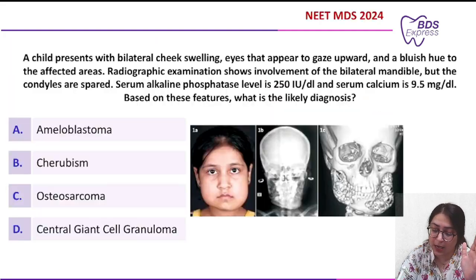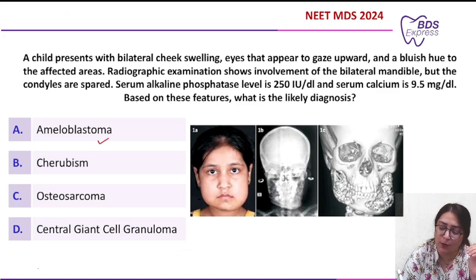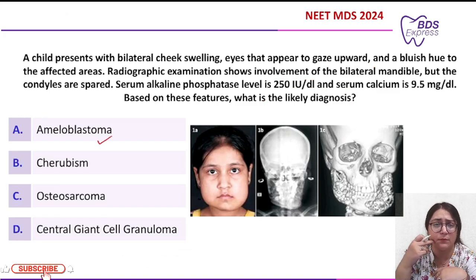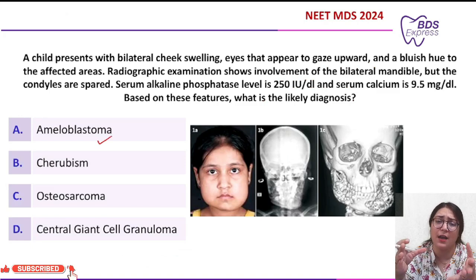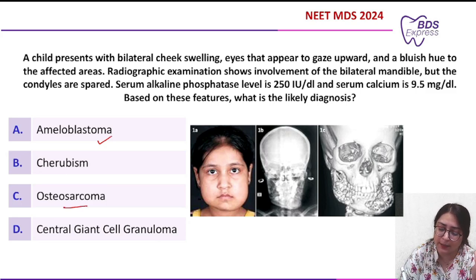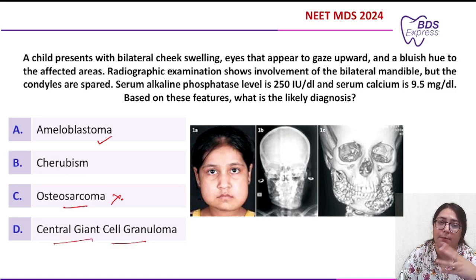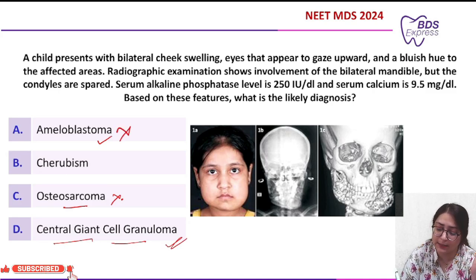Now, coming on to the other options, ameloblastoma. Ameloblastoma generally affects the mandibular part. Children are likely not to have ameloblastoma because it affects the second and third decades of life. Then osteosarcoma, again, this is ruled out. In osteosarcoma, a classic sunburst appearance is seen, and CGCG, again, it is seen in the mandible, and the age of the patient is an important thing to note again in CGCG. So all these three things, they are ruled out, and the correct answer is cherubism.